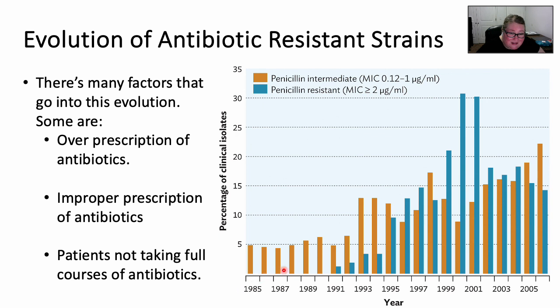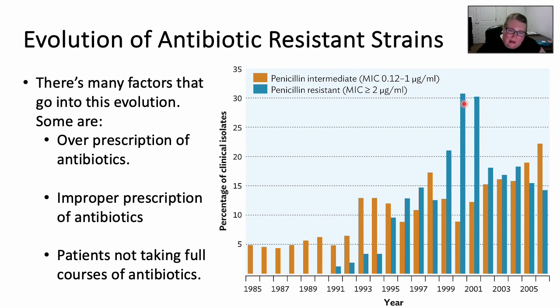We see that until 1991, we didn't have any microbes that were penicillin resistant. But we started to see them pop up in 1991, and very quickly the number of strains that are resistant to penicillin increases almost exponentially until about 2000, 2001, when we peak at 30%. So at that time, penicillin did not work on 30% of the microbes that we were seeing in the clinical lab setting. This is not good. That's a large number.